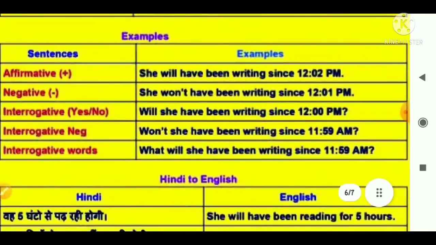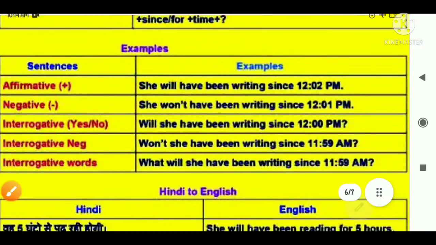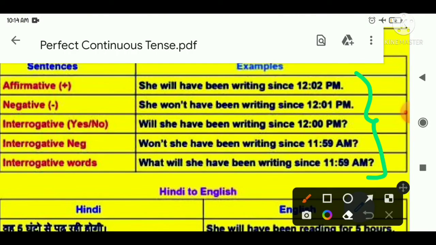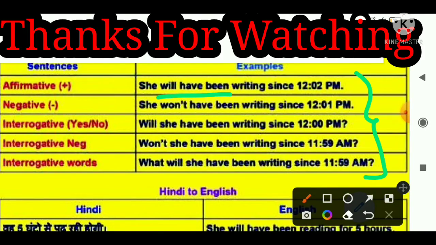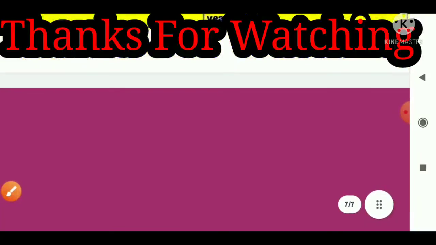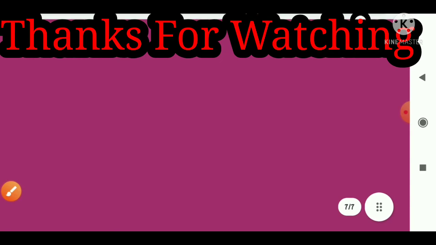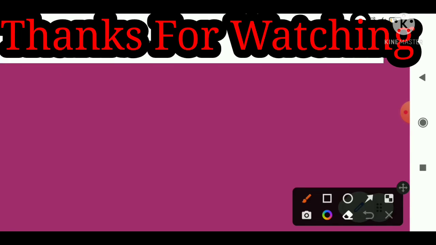These are the examples you can see here: will have been, will have been. If he, she or it is taken as the subject, then after it will have been is used. Otherwise, if I take I and we, like I can see here,